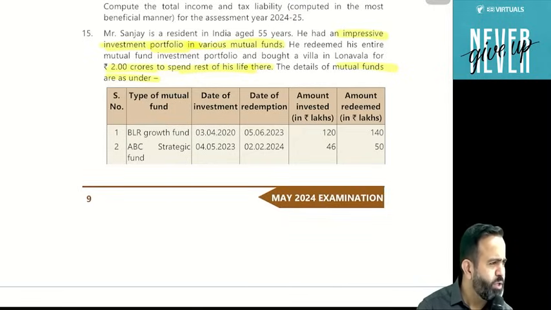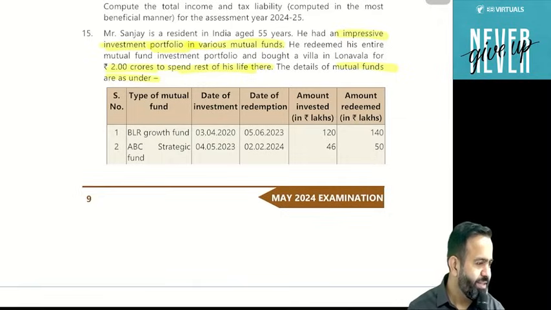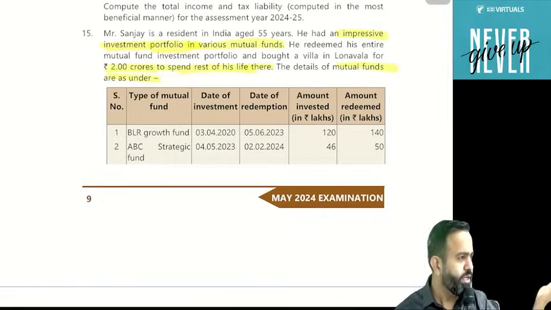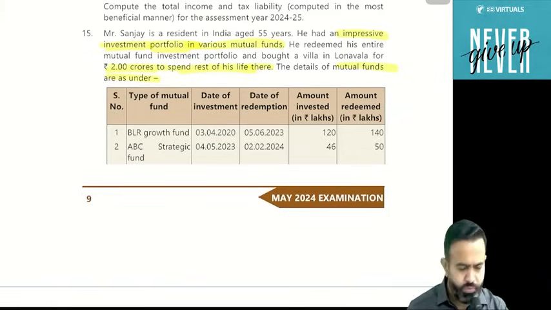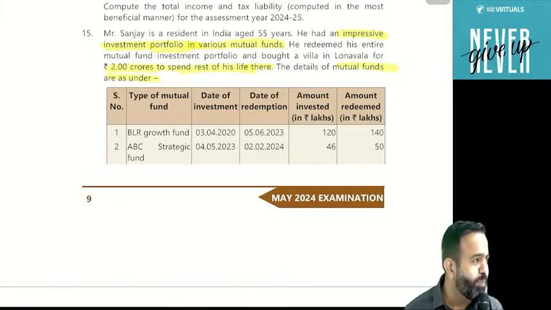But 12th Fail movie is not in Lonavala. That is from the Delhi side, his study was in Delhi only. Lonavala is one place near Mumbai. Not that good a place, but for Mumbai people it's good, because in Mumbai we have the sea and here we have the mountain. It is 100 kilometers from Mumbai. But there is no link in this question to give the detail of Lonavala. The examiner will not ask you to draw the map of Lonavala or what is the distance from Mumbai.